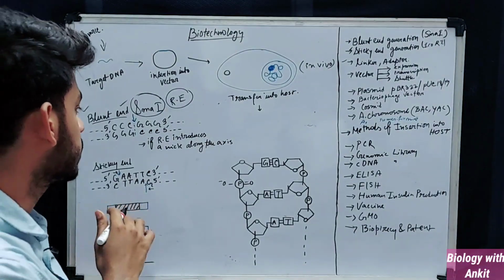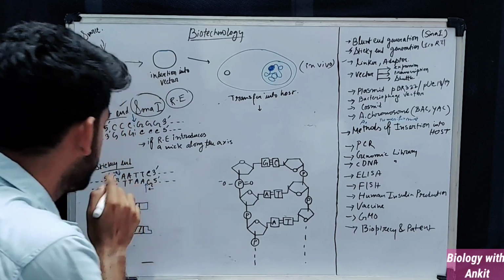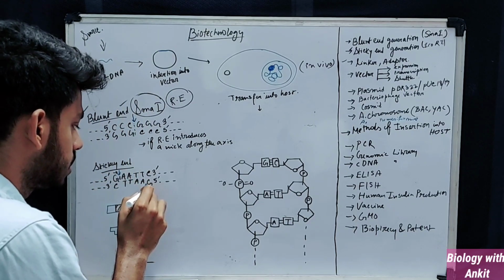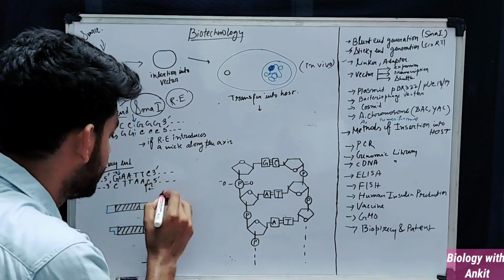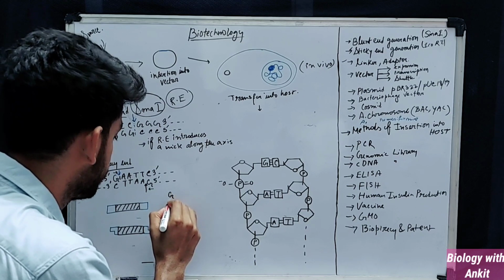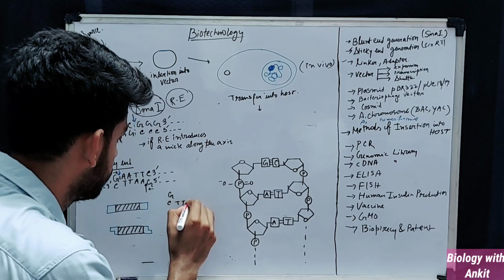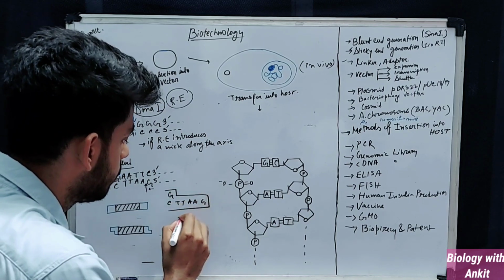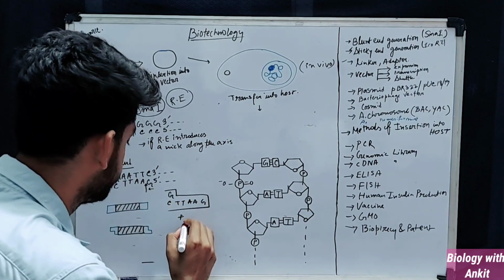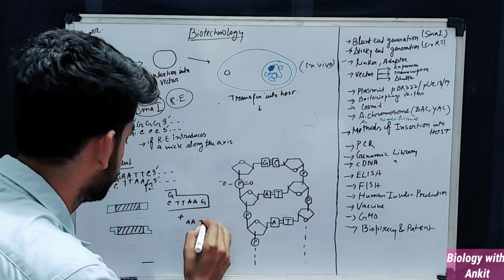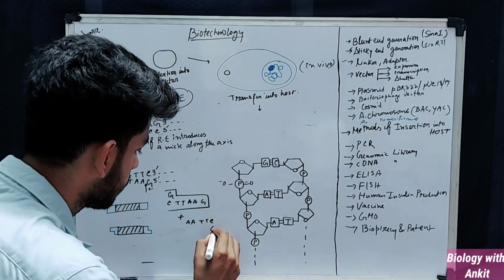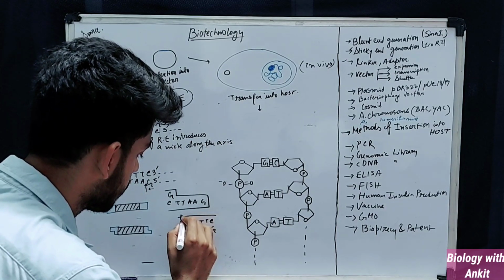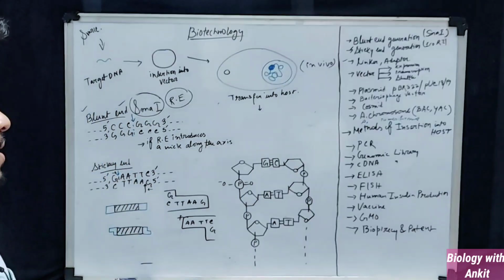So what will the cut look like? If it cuts here and it cuts here, the ends which will be generated are, so this is one end, plus the other end will be, this is the other end.